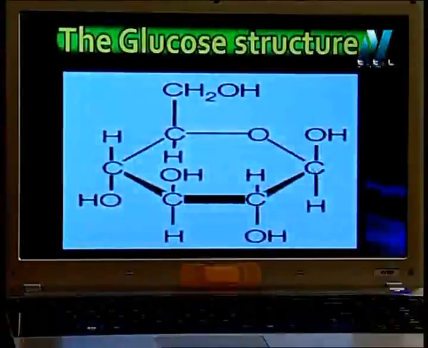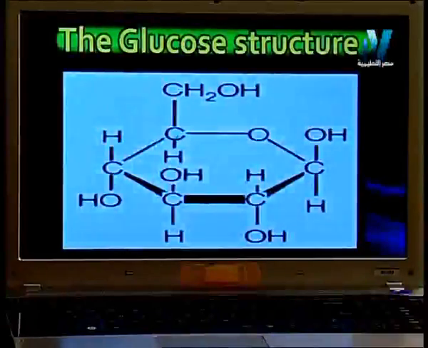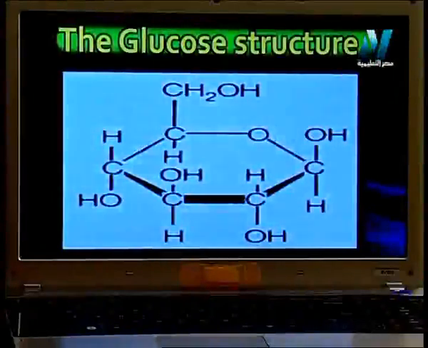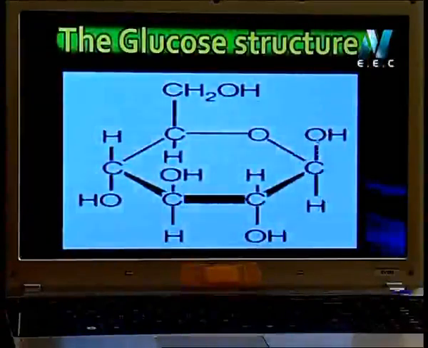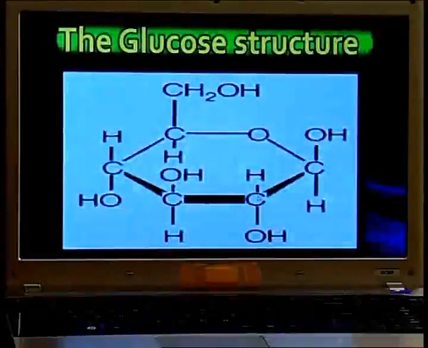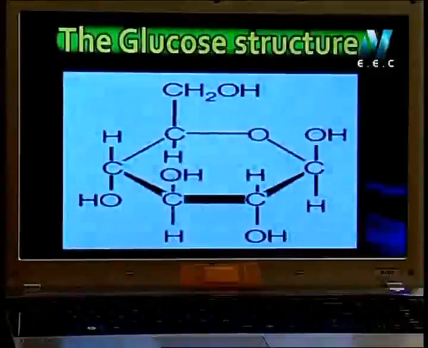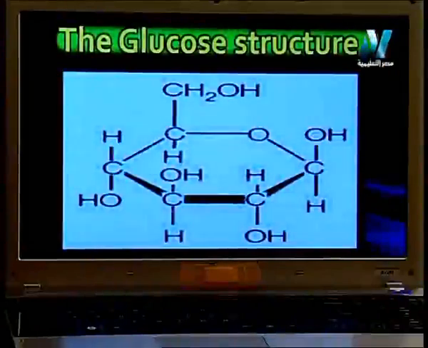This is the first carbon. This is the second carbon, third, fourth, fifth, and this is the last carbon. The glucose contains 6 carbon. This is very important. Look at each carbon. Each carbon is connected with 2 hydrogen and 1 oxygen. The second one, each carbon connected with 2 hydrogen, 1 oxygen. It depends on the number of carbon in the molecule.